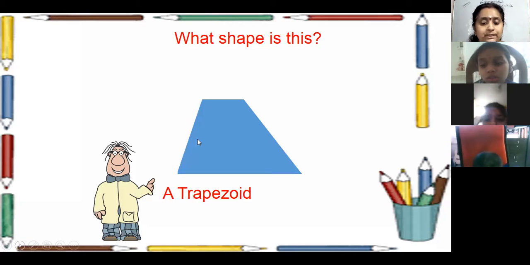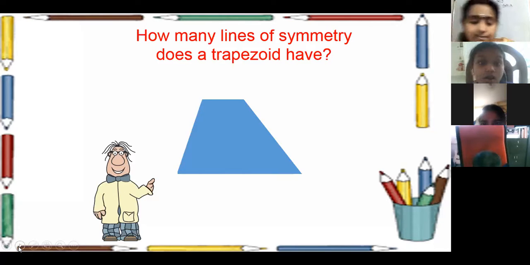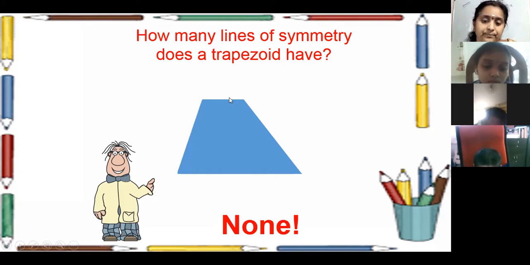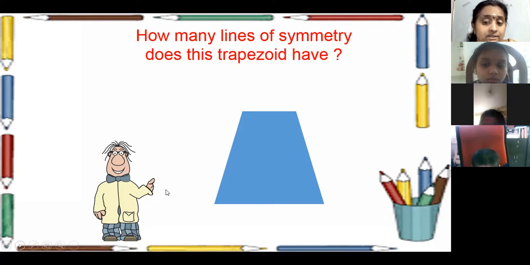This shape is said to be a trapezoid. How many lines of symmetry does it have? You can see and say it clearly. No lines of symmetry, because no sides are equal here. None.